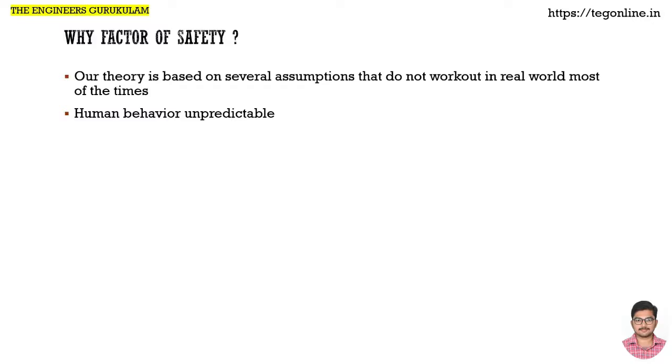On top of that, we can add some factor of safety. So these things will keep things simple. Other thing is, human behavior is unpredictable. Say for example, you are designing a certain bike. Generally the bikes or motorcycles are designed for two people. So one will be a main driver who is riding the motorcycle. The other one is a pillion rider.